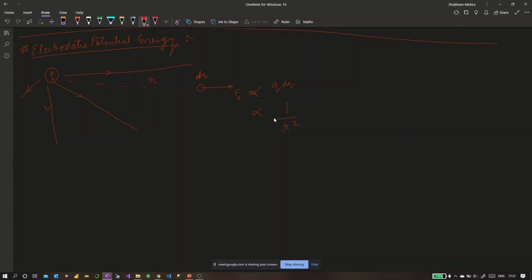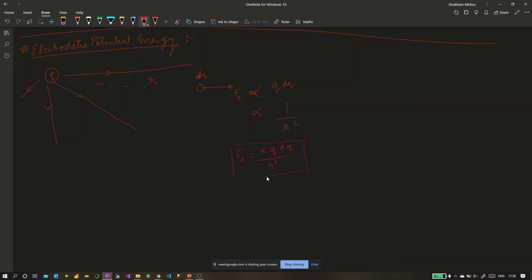So it is inversely proportional to the distance between two charges, and it is directly proportional to the product of their magnitude of charges. And then Coulomb said that this force would be equal to k q1 q2 upon r square, right? Or the usual thing is k q1 q2 upon r square. And this k is called Coulomb's constant, because when you convert from proportionality to equality, you have to use a constant of proportionality. Okay.